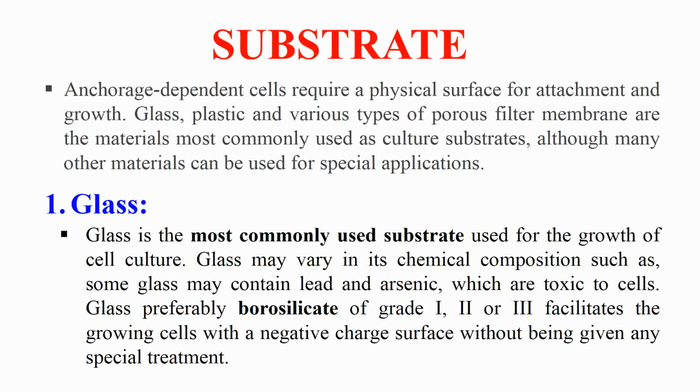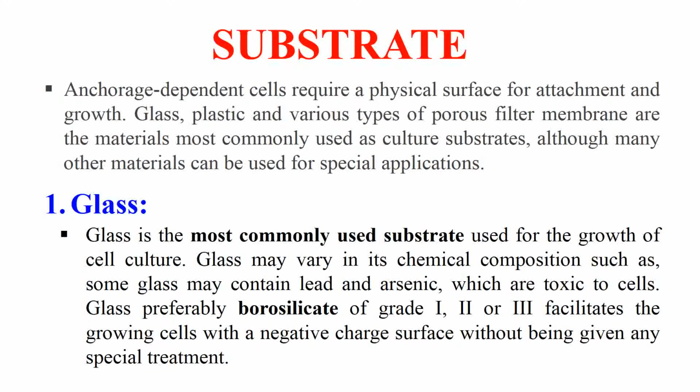It can be a vial, a beaker, or a petri plate. Any physical surface can act as a substrate. And why do we need a substrate in animal cell culture? Because many cells grow only when they attach themselves to the substrate. They need a physical surface to which they can attach and start growing. These cells are known as anchorage dependent cells. So for these cells, we use a substrate.